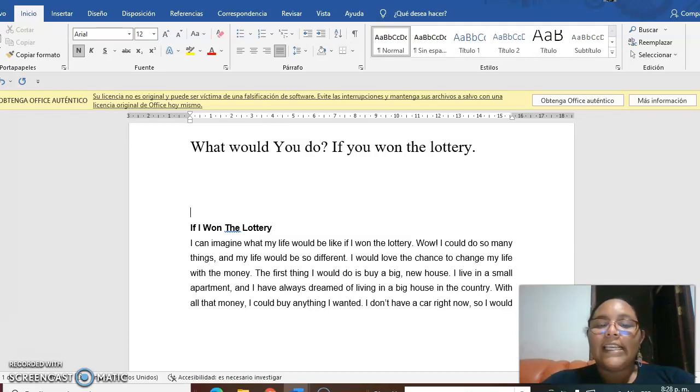The first thing I would do is buy a big new house. I live in a small apartment and I have always dreamed of living in a big house in the country. With all the money, I could buy anything I want. I don't have a car right now, so I would buy a new car.